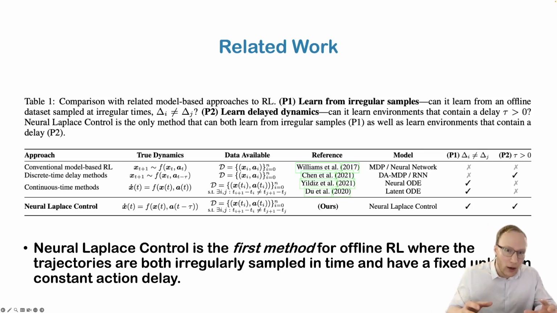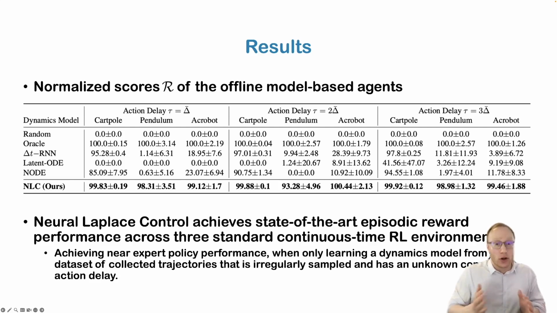Principally, if we look at the related work, we see that Neural Laplace is the first method for offline RL where trajectories both have irregular samples in time and have a fixed unknown constant action delay. The results across the board show that Neural Laplace Control achieves state-of-the-art episodic reward performance across 3 standard continuous time reinforcement learning environments, achieving near expert policy performance when using only a learned dynamics model from a dataset of collected trajectories that is irregularly sampled and has an unknown constant action delay.